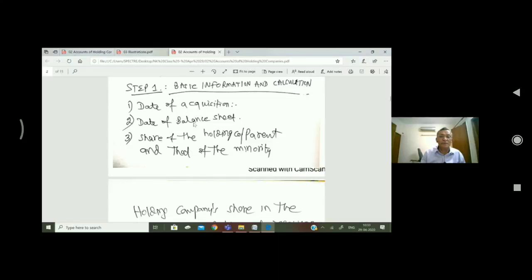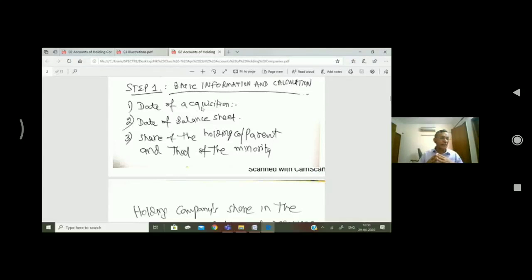Date of acquisition: suppose I say the date of balance sheet is 31st March 2020 and the company has acquired the shares on 1st April 19. So all the profits of the subsidiary company prior to the date of acquisition, that is prior to 1st April 19, will be pre-acquisition profits.